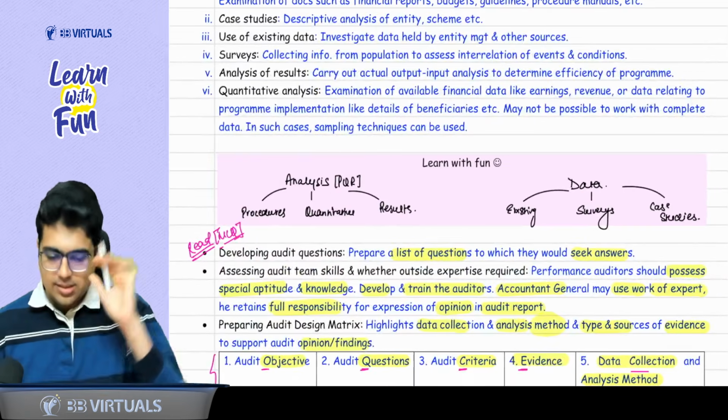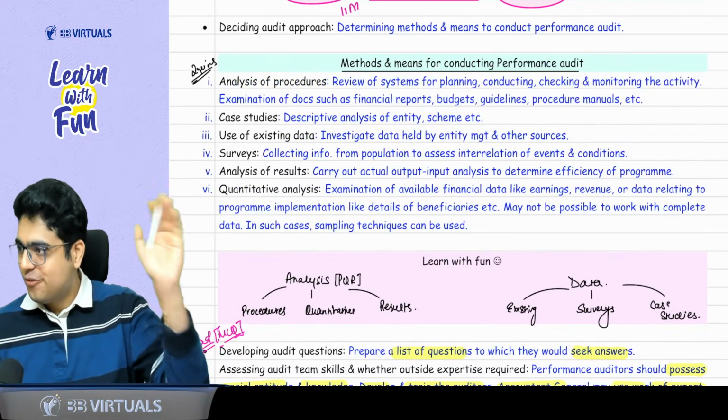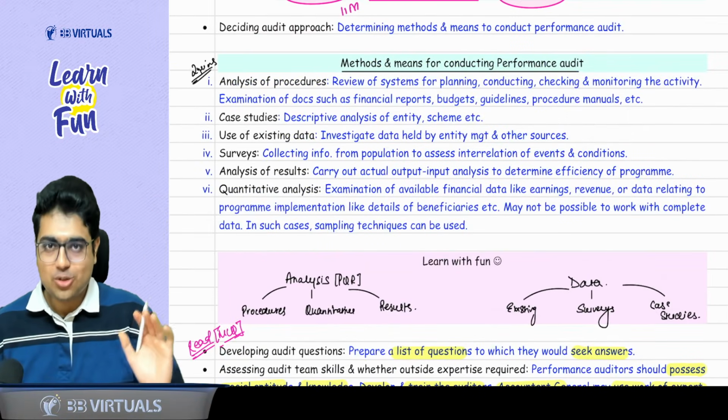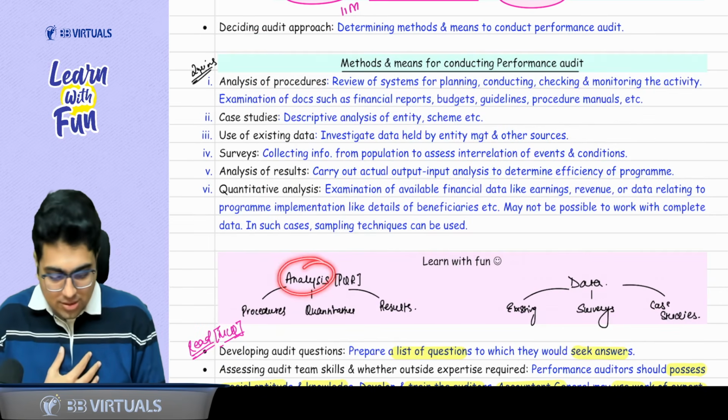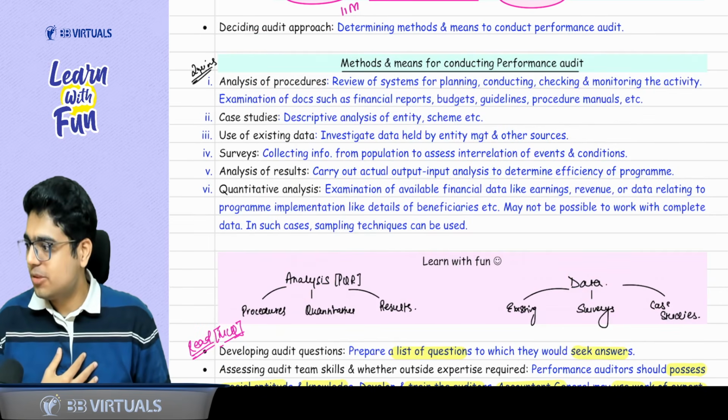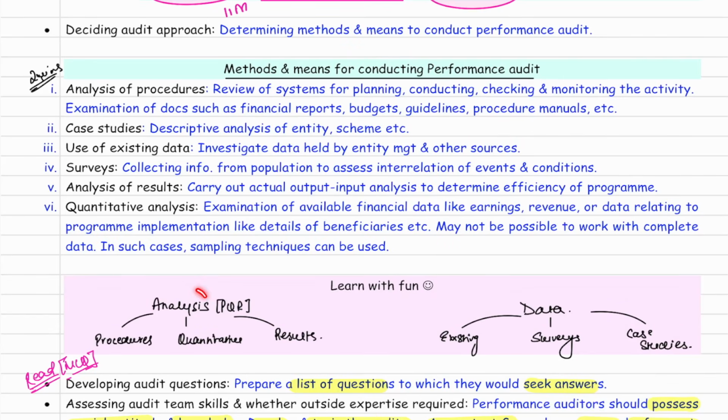So come back to your book. All you need to do is just say the methods and means for doing performance audit. Okay, how do you do a performance audit? So sir, we do analysis of the data. Look at the points with me. I'll help you remember the headings. Analysis of the data. Which analysis? Not ABC analysis, PQR analysis. Wow, sir. So PQR analysis of data.